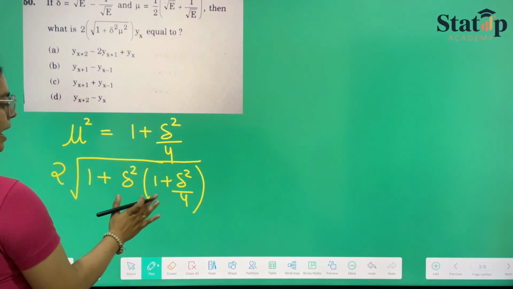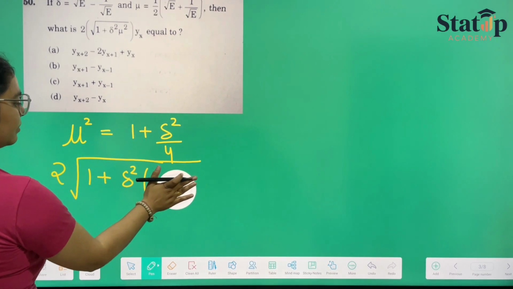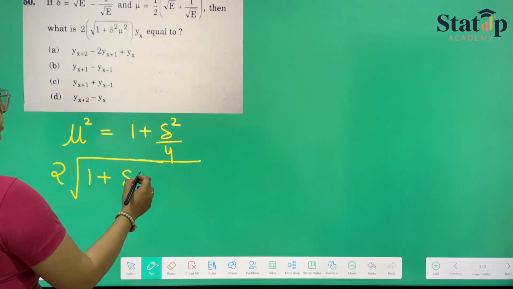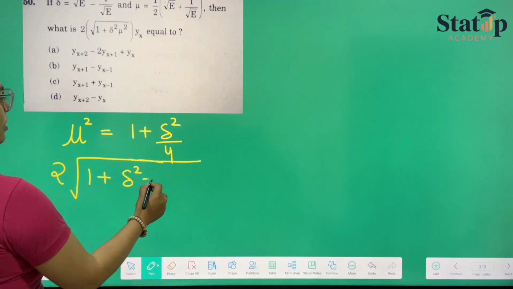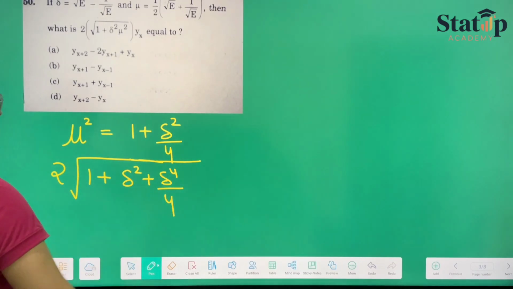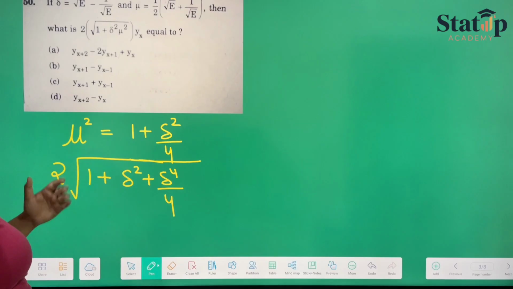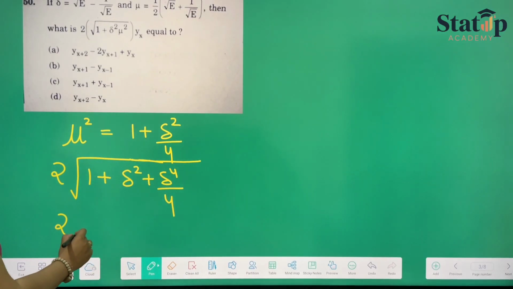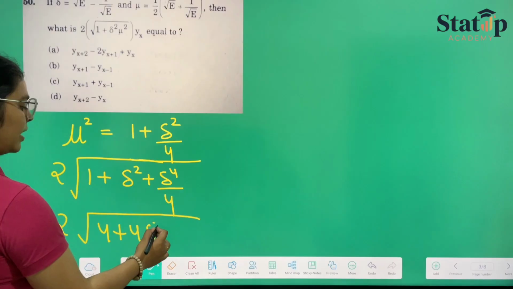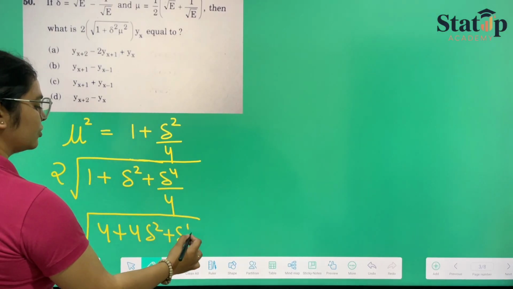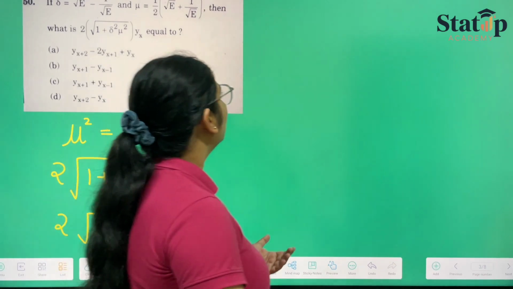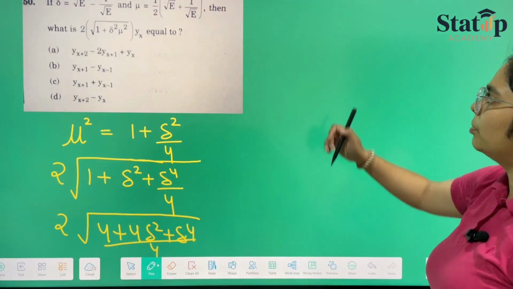If we add them, it will be 4 plus delta square plus delta raised to the power 4 upon 4. And if we multiply it, it will be 2 under root 4 plus 4 delta square plus delta raised to the power 4 upon 4. So we have got this in an under root problem.